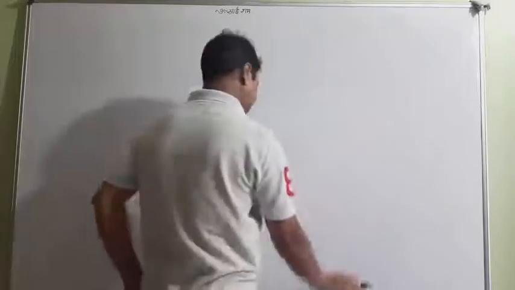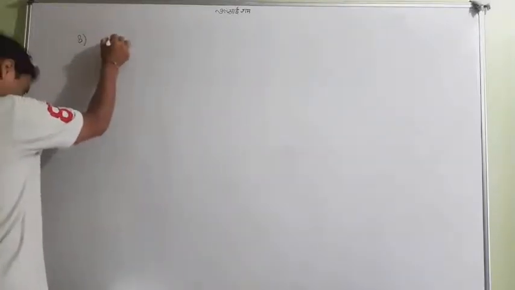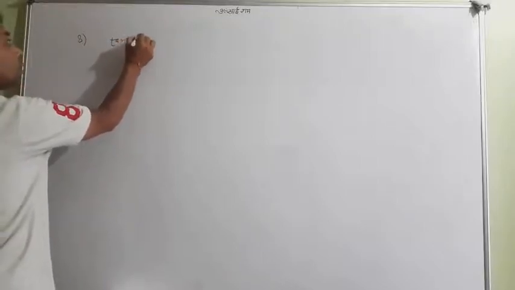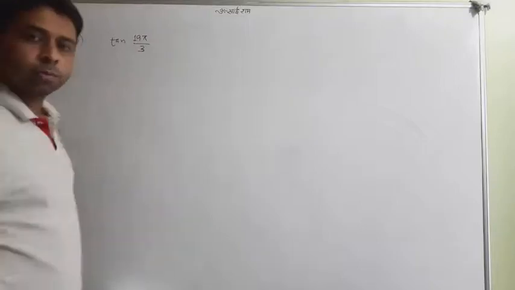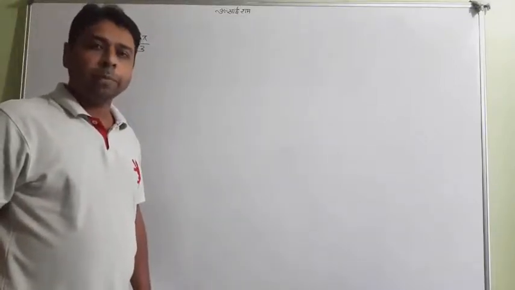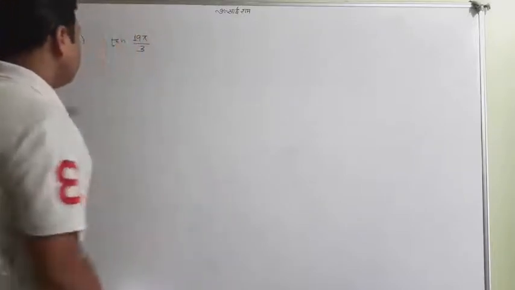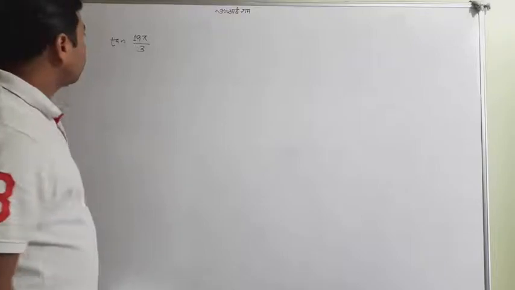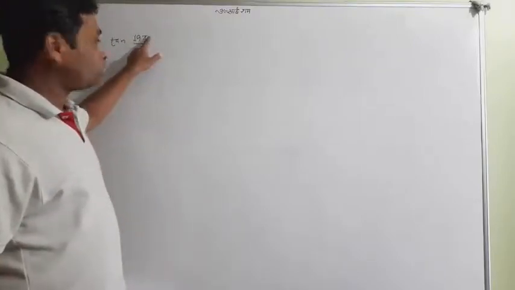Look at the question. Suppose the question is the 8th one, which is tan of 19 pi by 3. You want to find its value. So what will initially come to your mind? Let me tell you briefly, and you will definitely be able to understand it all. First of all, this is actually in pi.